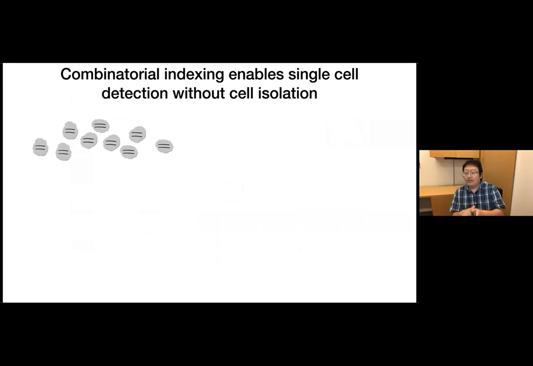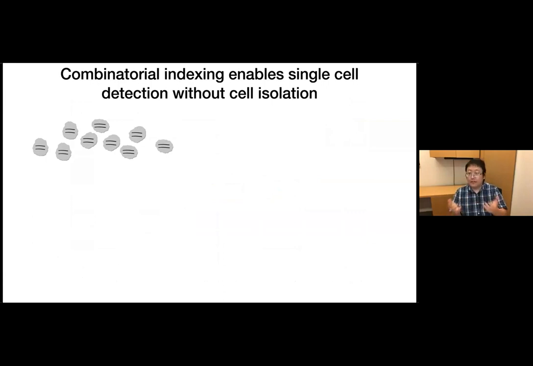So the key here is a strategy called combinatorial indexing. Combinatorial indexing is a strategy that enables single-cell detection without physically isolating a single cell. So here is how it works. For example, we start with a group of cells, and we want to detect the single-cell molecular information.